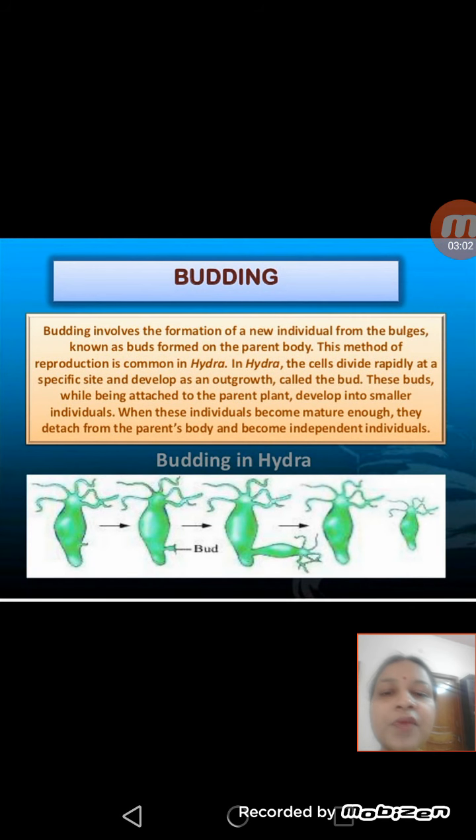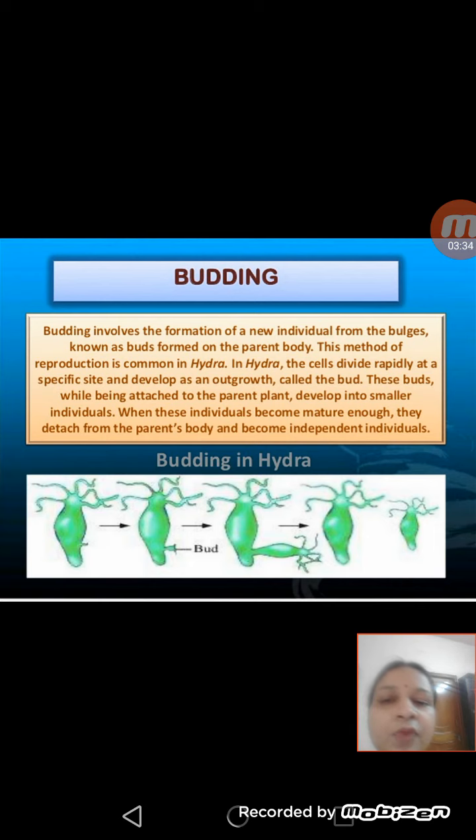Now the second method of asexual reproduction is budding. Budding means an outgrowth from the body. As you can see in the diagram of hydra, shown in green color, there is a bud, an outgrowth produced on the body, and when this outgrowth increases in size and grows up to its maximum size, it is detached from the parent body, and it makes a new hydra.